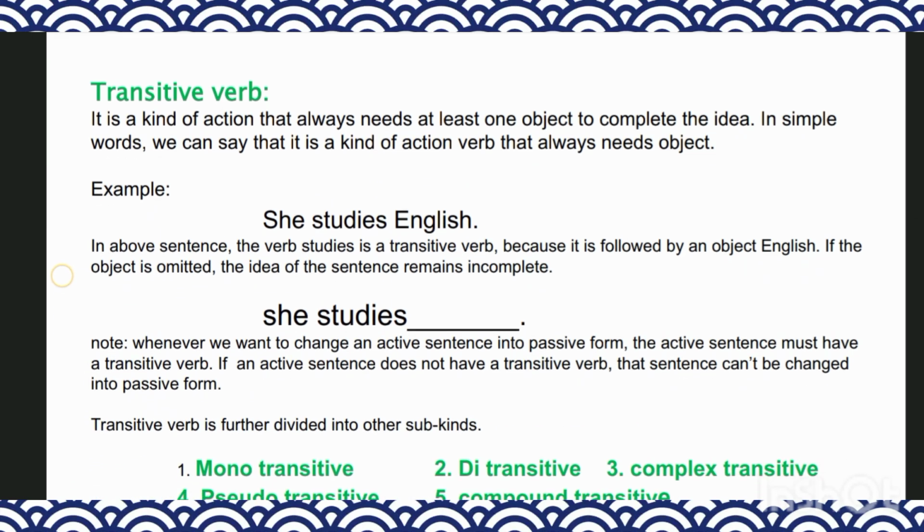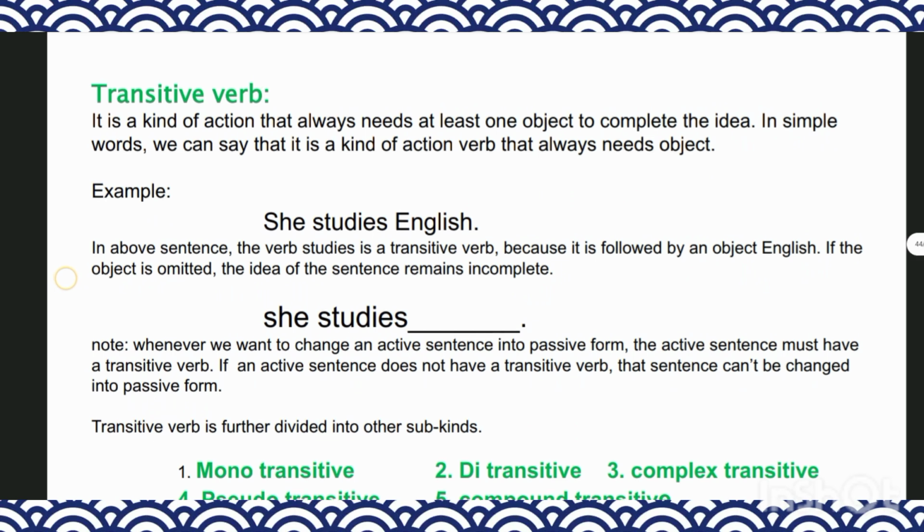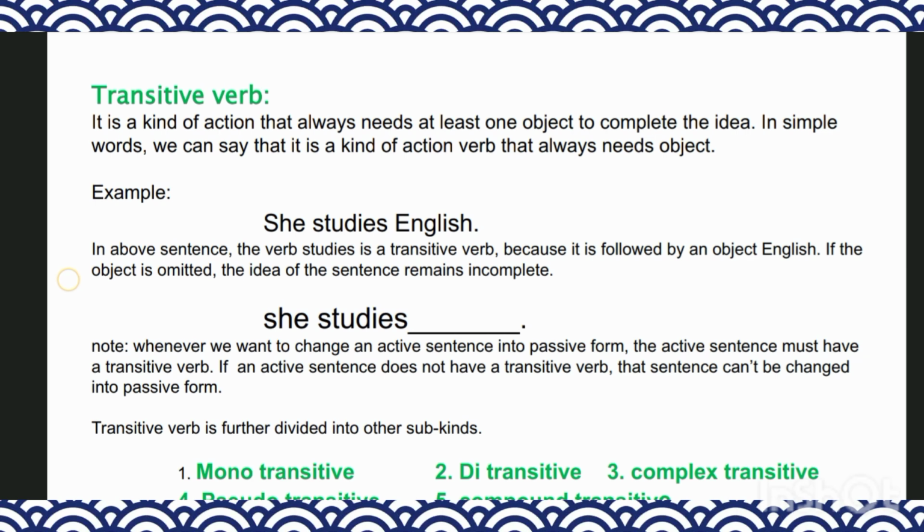Now, today we are going to teach transitive verbs. What is a transitive verb? It's a kind of action that always needs, at last, an object to complete the idea. In simple words, we can say that it is a kind of action verb that always needs an object.